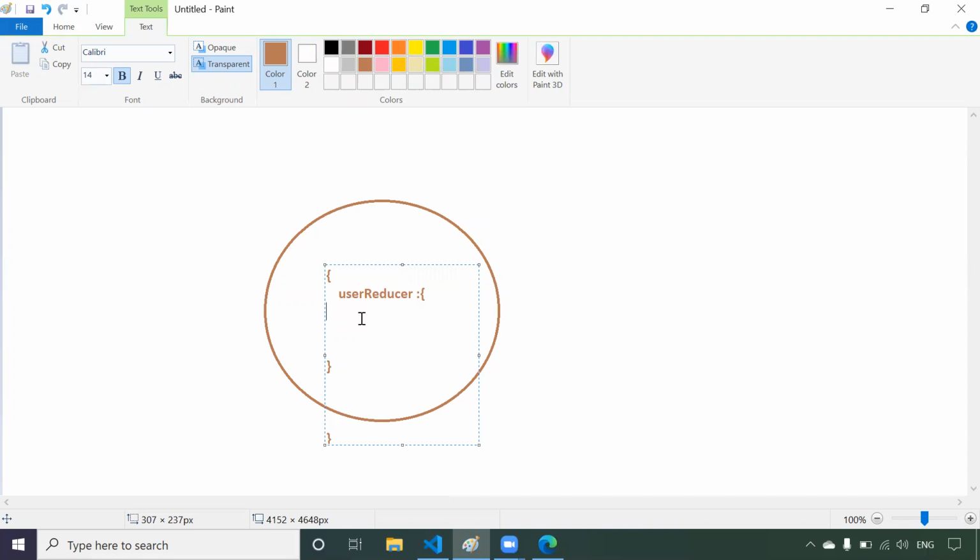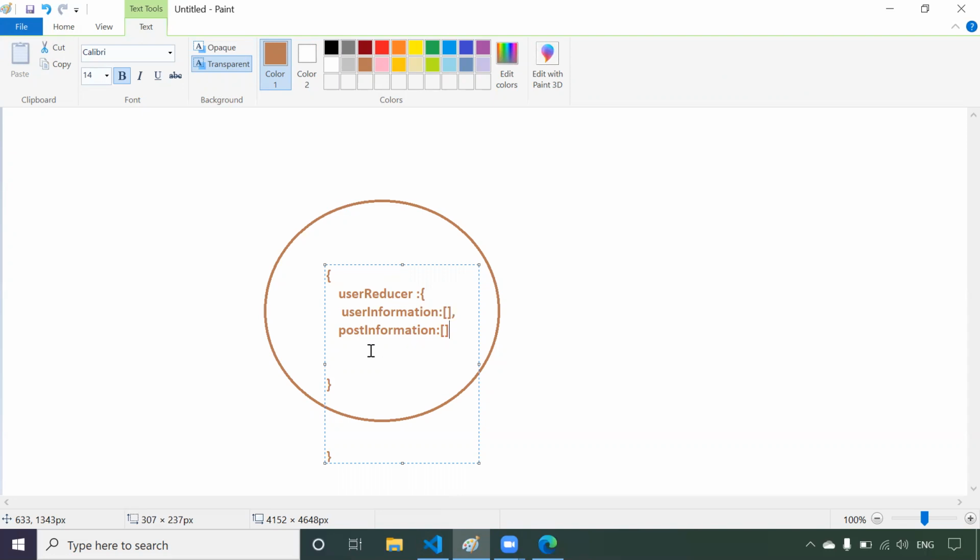In this you will have your data, like user information. The value will be one array. In the same way you will have post information, which is also an array. Now if you want to access this user information, how will you do it? Store.userReducer.userInformation, then you are going to get this data.